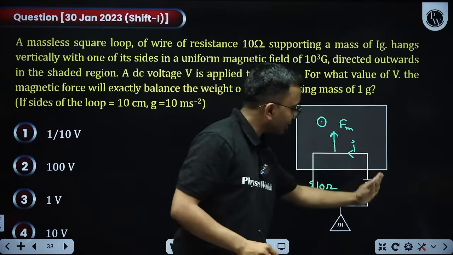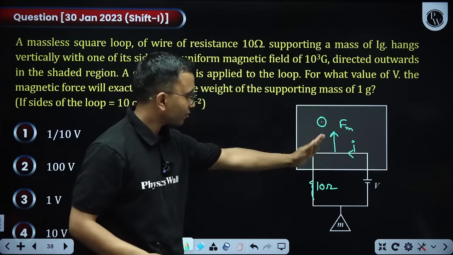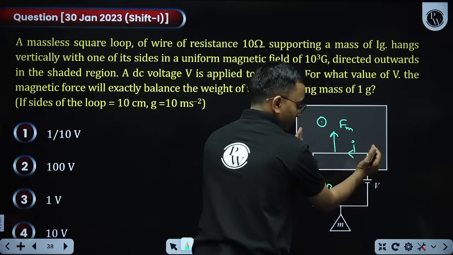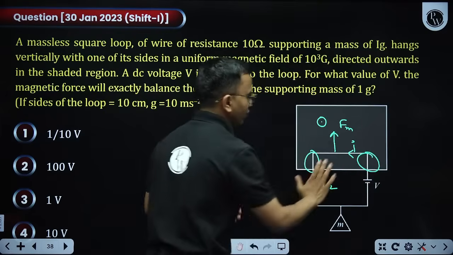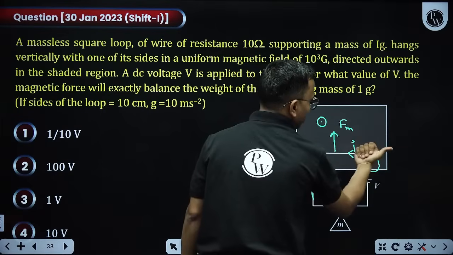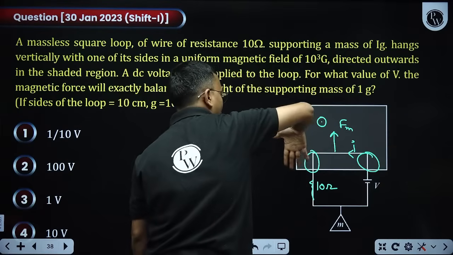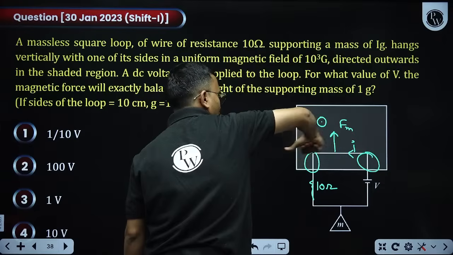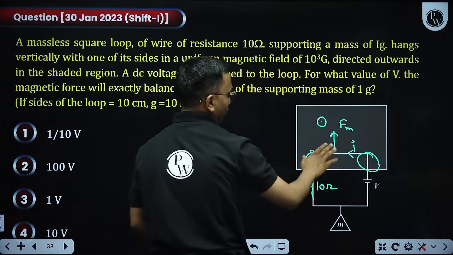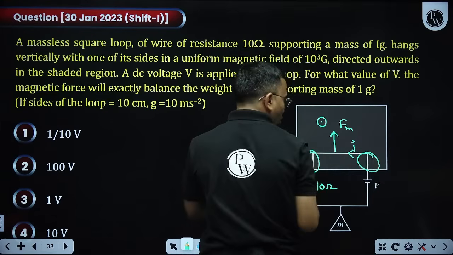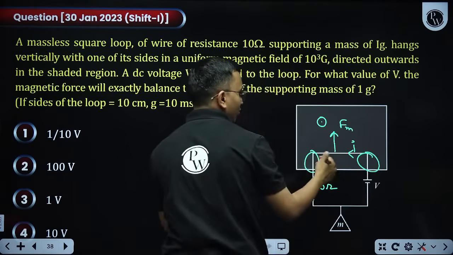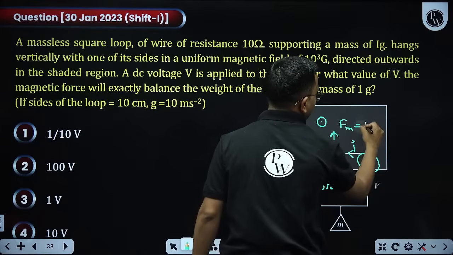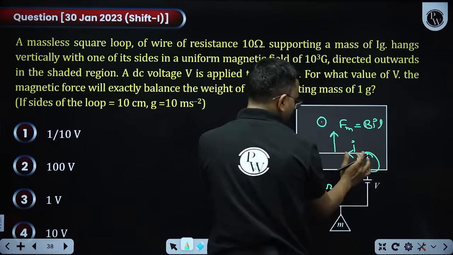The forces due to these side conductors, this part and this part, will cancel, because IL cross B is towards this direction on one and the opposite on the other. Only this portion contributes, or in other words, this becomes my effective length. So F magnetic is BIL, where L is this length.